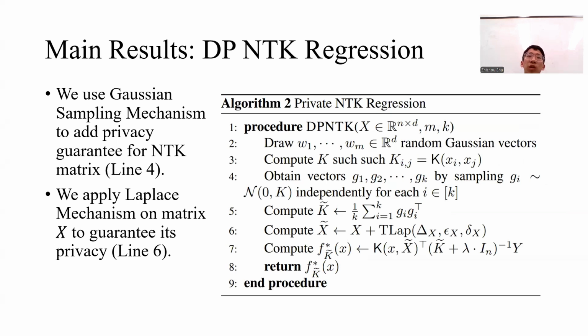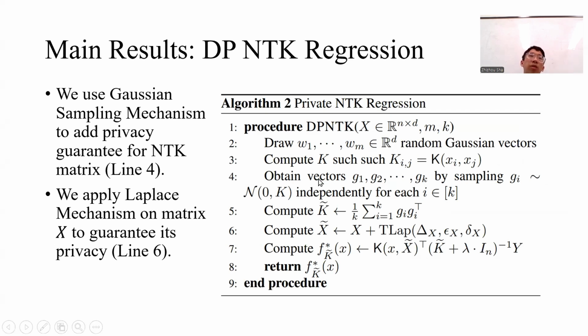Then we will move on to introducing our DPNTK algorithm. Our algorithm provides a privacy guarantee on two parts. The first part is the matrix K. We use the Gaussian sampling mechanism mentioned in the previous page to add the privacy guarantee for the K matrix, also denoted here in line 4 of this algorithm.